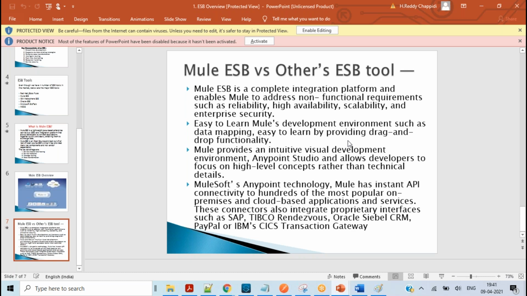As you said, we use connectors to drag and drop. If there is any error in the connector itself, since we have Java in the backend, do we need to fix the backend, or is there any other process for that? You mean to say the connector which is developed in Java, if there is any code issue in the connector? Yes, exactly. Okay.